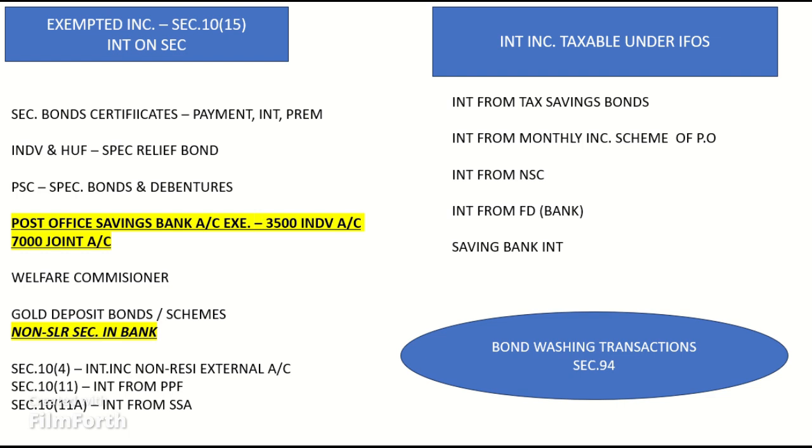Next topic, Section 94: Bond washing transactions. A bond washing transaction is a transaction where securities are sold sometime before the due date of interest and reacquired after the due date is over. This practice is adopted by persons in the higher income group to avoid tax by transferring the securities to their relatives or friends in the lower income group just before the due date of payment of interest. In such a case, interest would be taxable in the hands of the transferee, who is the legal owner of